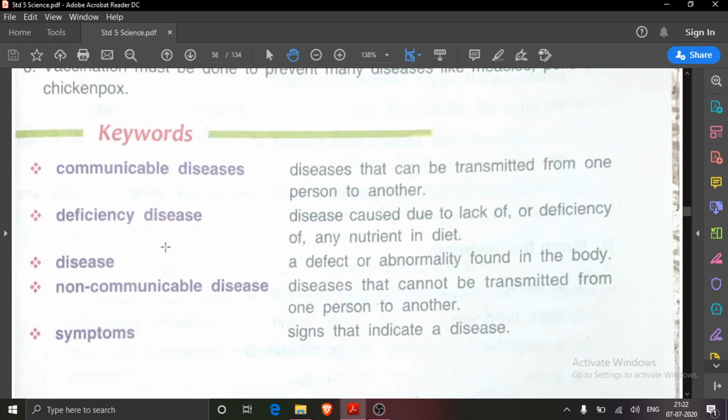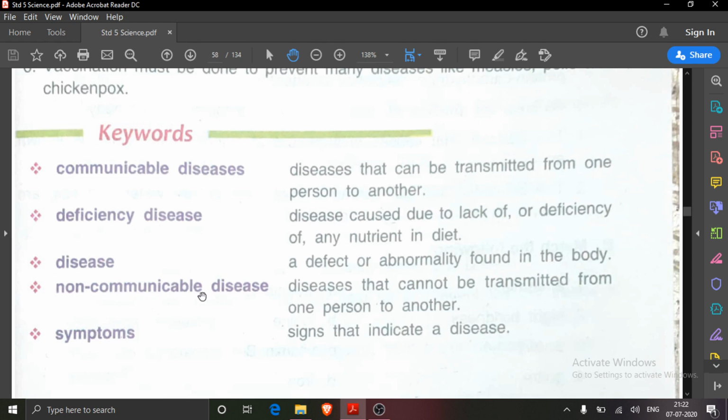The next keyword is deficiency disease. What is deficiency disease? Disease caused due to lack or deficiency of any nutrient in diet. If any nutrient is less in our diet, then deficiency disease will be there. That is also called non-communicable disease, because this disease cannot be transmitted from one person to another. Next is disease. What is disease? Disease is a defect or abnormality found in the body.